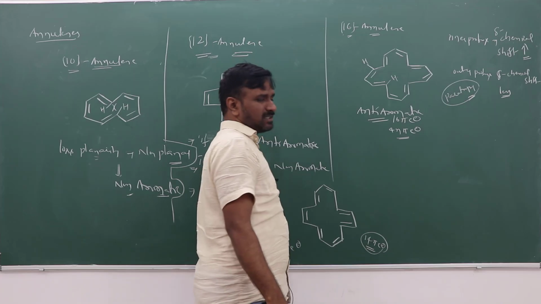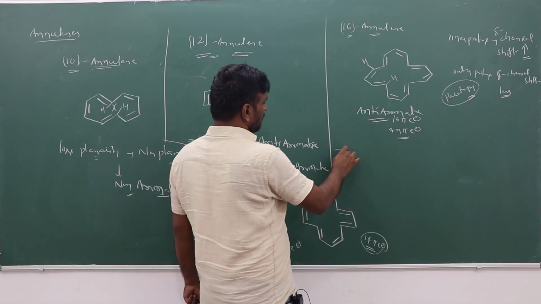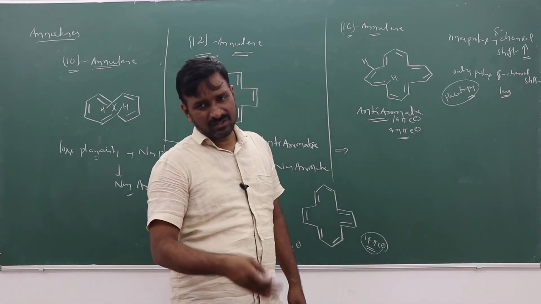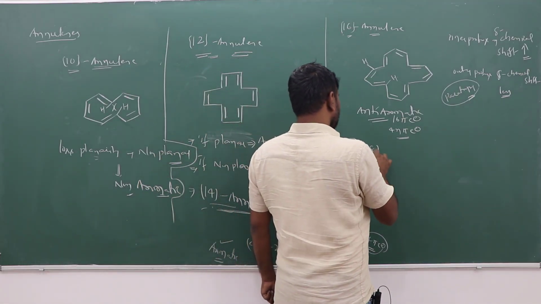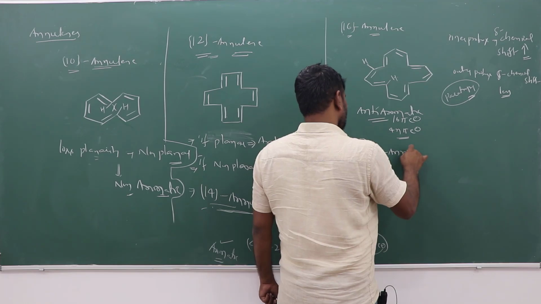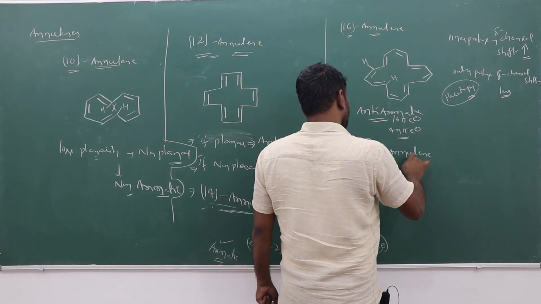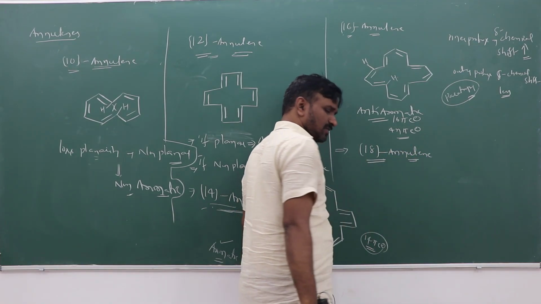In the case of the annulenes, how can you differentiate the 16 annulene by using proton NMR? Like this, the 18 annulene: whether it is aromatic or not.